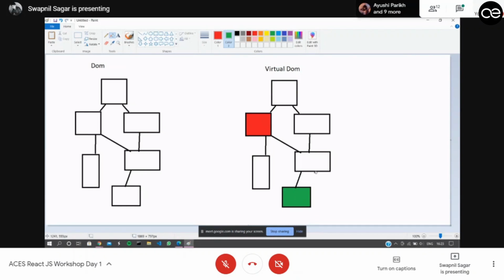So now it simply compares the virtual DOM with the original DOM. You can see that this DOM is now compared with this DOM, and this element is compared with this element, and it just updates these two elements. It does not re-render the whole DOM tree. So that is why React is so much faster and quicker than the original HTML and JavaScript.